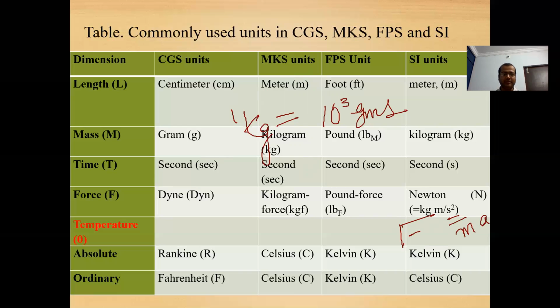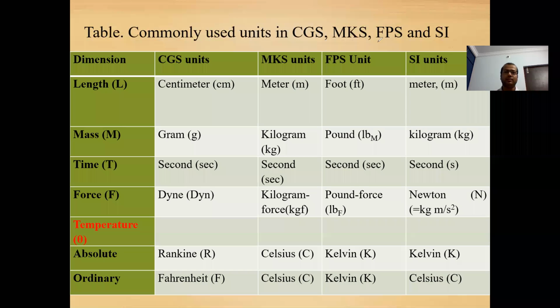Similarly, temperature, if you will see, then in CGS unit it is in Rankine, and then in MKS, FPS it is in Celsius and Kelvin. Okay, so this is about various types of units.